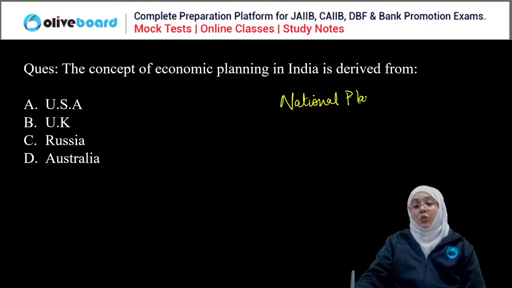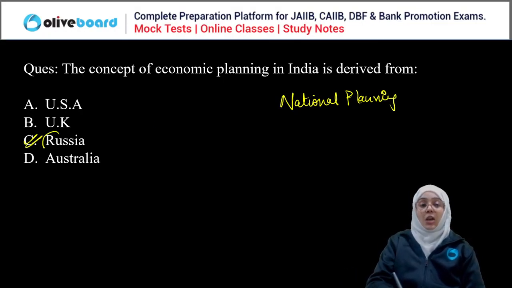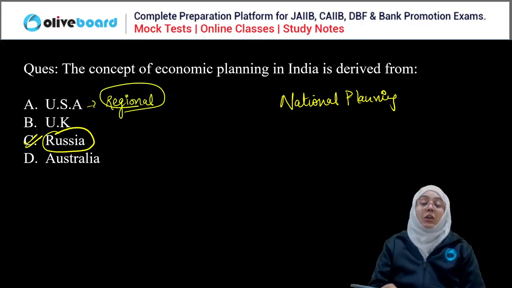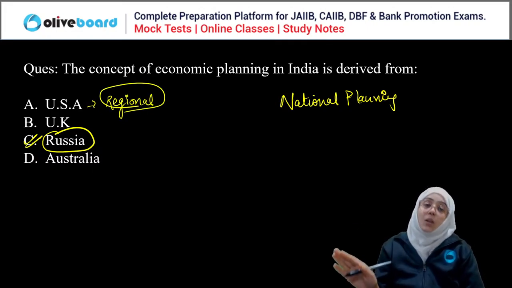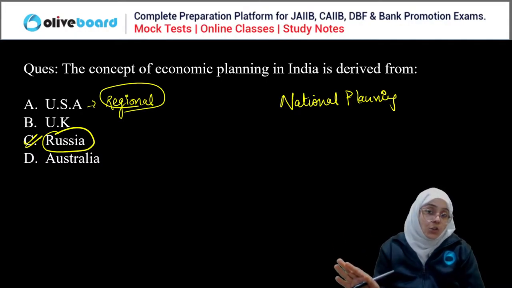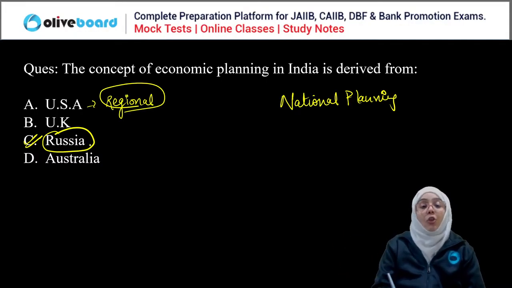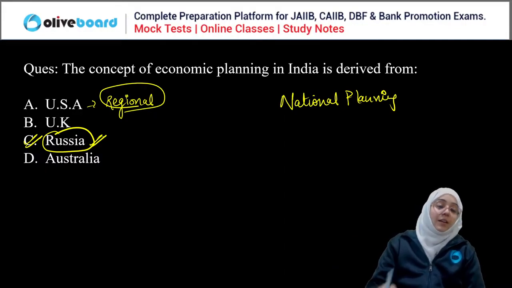National planning, this concept was actually originated in Russia, I have told you. USA had the knowledge of regional planning. So we are not following regional planning, we are following national planning, and the concept of national planning is derived from Russia. So C is the correct answer. Yes, Russia is the correct answer.